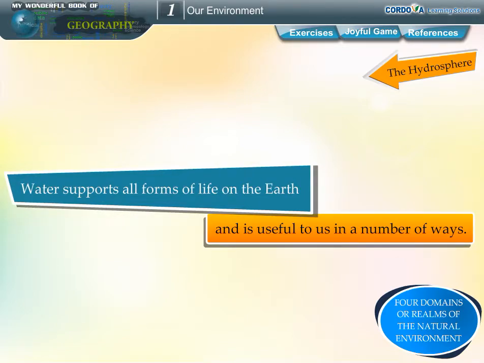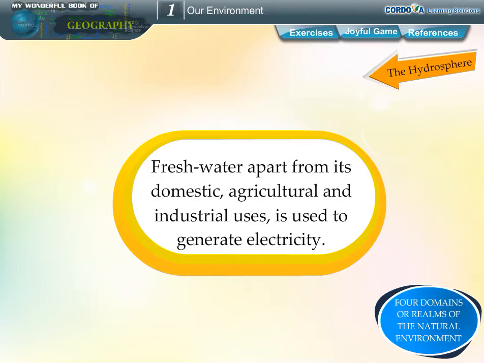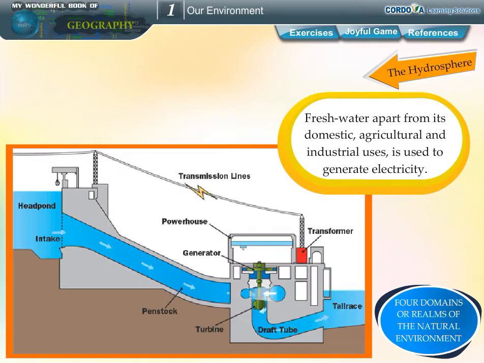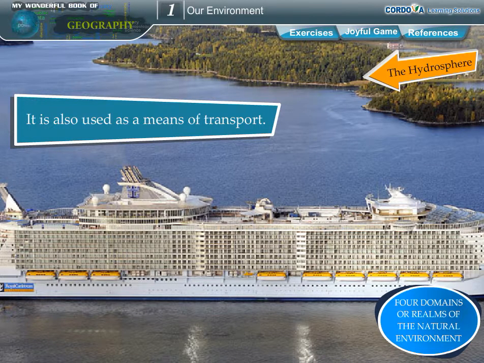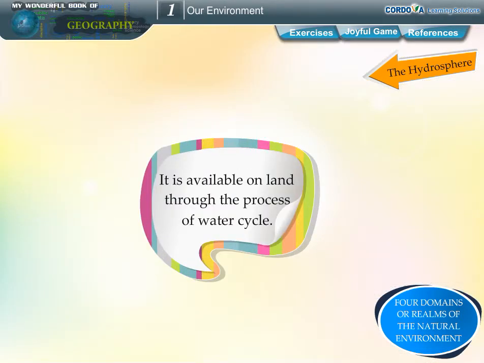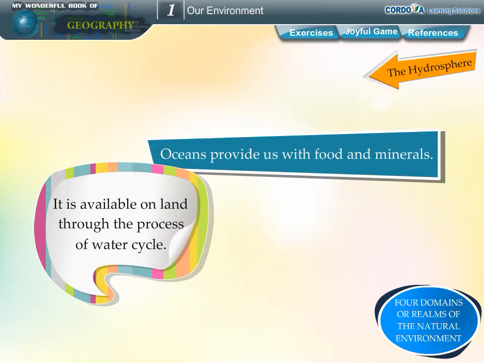Water supports all forms of life on the earth and is useful to us in a number of ways. Fresh water, apart from its domestic, agricultural and industrial uses, is used to generate electricity. It is also used as a means of transport. It is available on land through the process of water cycle. Oceans provide us with food and minerals.